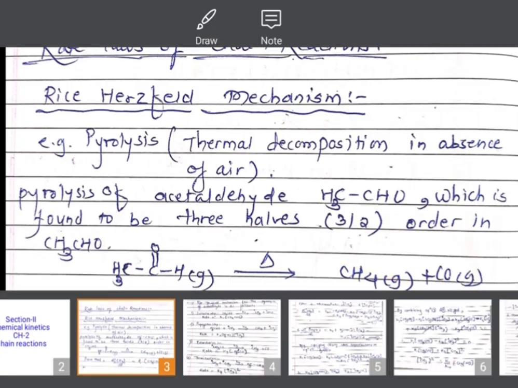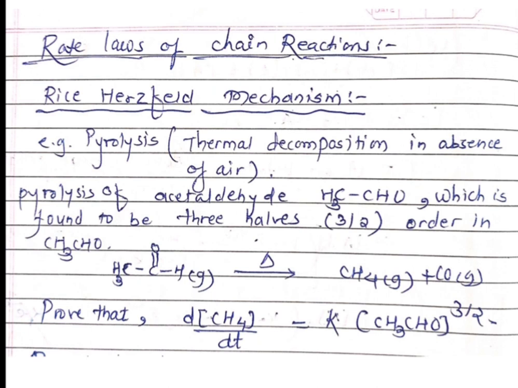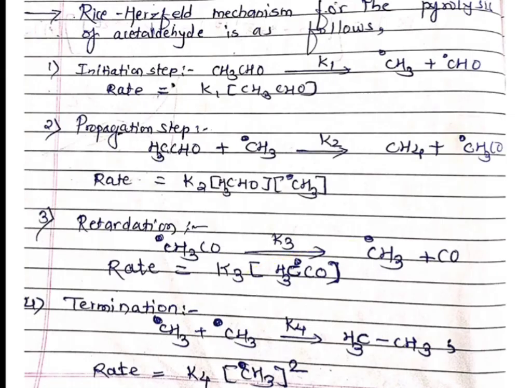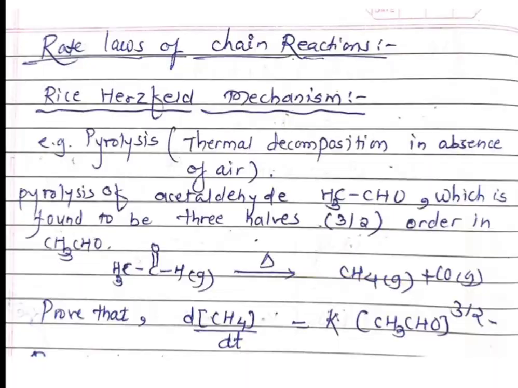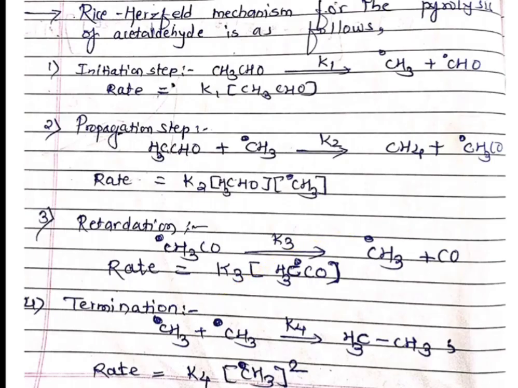See, here in the Rice-Herzfeld mechanism for the pyrolysis of acetaldehyde, acetaldehyde gives the product methane plus CO gas. So we have to write down the rate of methane. So see, methane is formed in the second step. So we can write the rate of the methane.